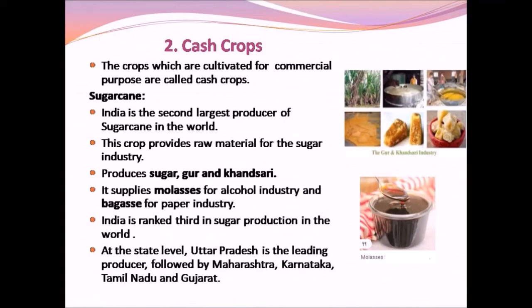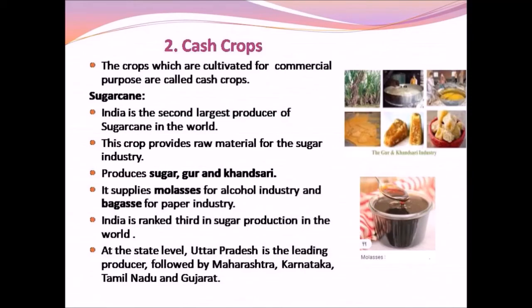Sugarcane is the most important cash crop of India. India is the second largest producer of sugarcane in the world. Sugarcane serves as a major raw material for the sugar industry. The sugar industry not only manufactures sugar but also gur and kansari. Gur is the jaggery and kansari is the unrefined sugar.